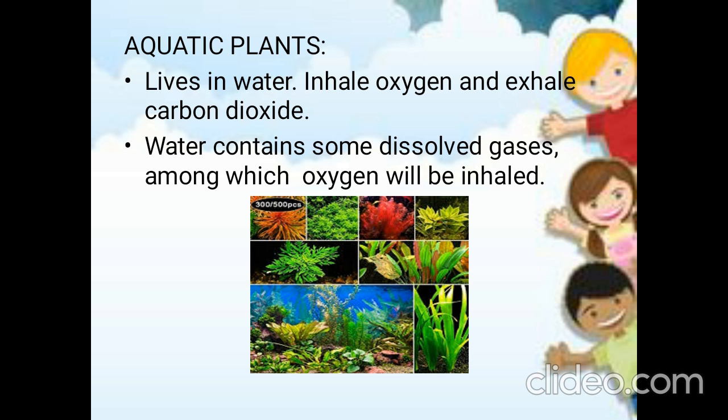So aquatic plants inhale oxygen and exhale carbon dioxide. These plants are the reverse of terrestrial plants. Is that clear? So they inhale oxygen and exhale carbon dioxide. How will they obtain the oxygen since they are under the water? They will get the oxygen from water, as water contains some gases in it. So these plants get the oxygen from water.